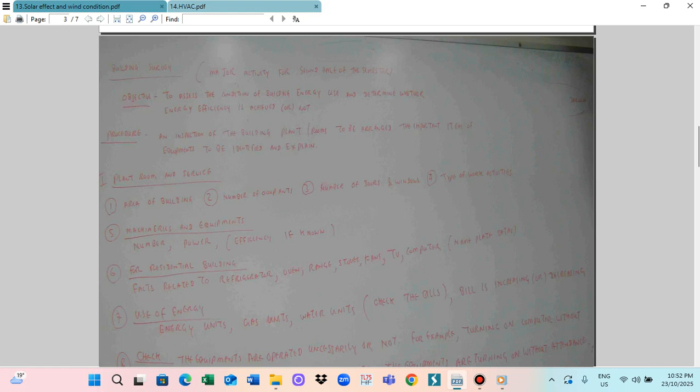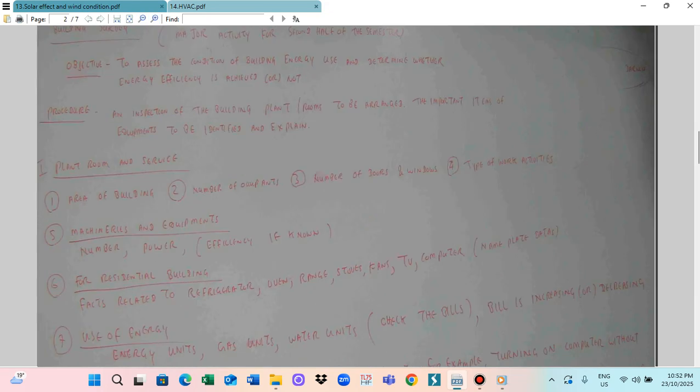So this activity is the energy survey. Survey means when you want to design an energy efficient building system or operating system, you need to make a survey. You have to inspect the building, the lighting system or water system. Whether your water system is appropriate, or the plant and the room system, the air conditioning system, those things have to be examined, especially in the building.